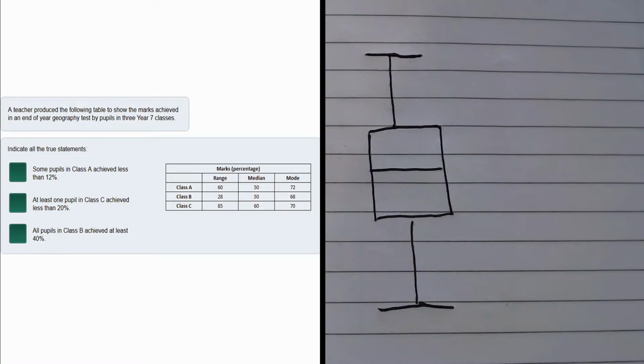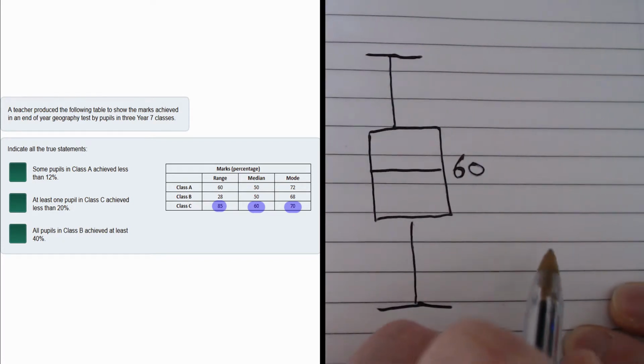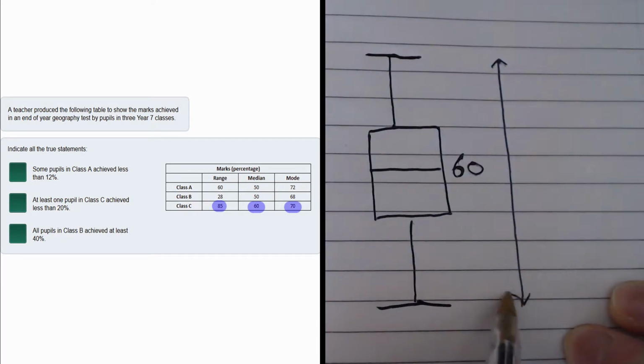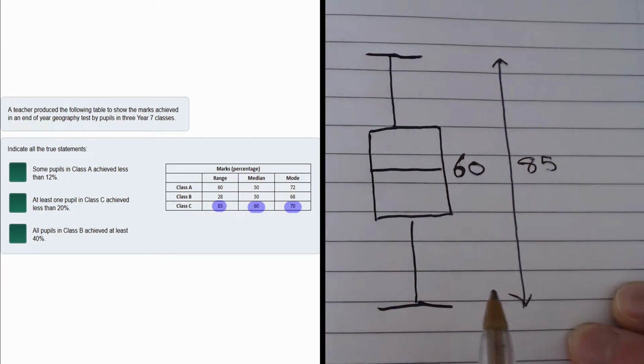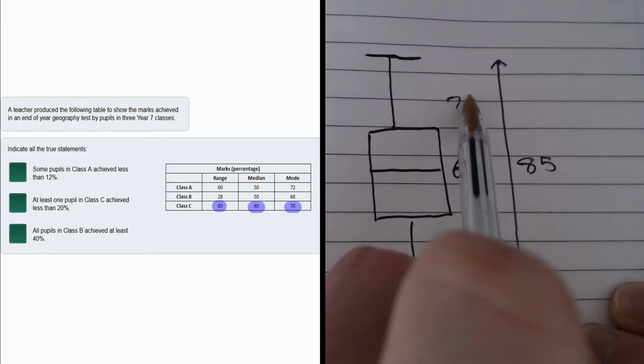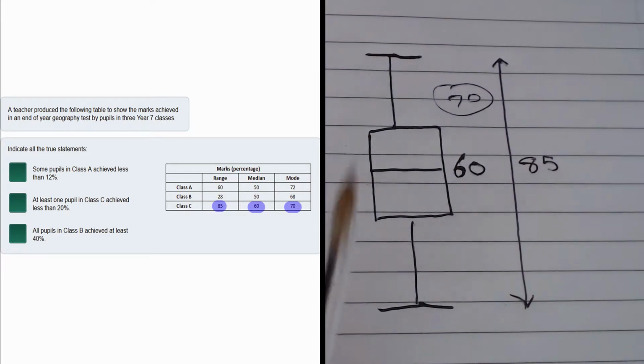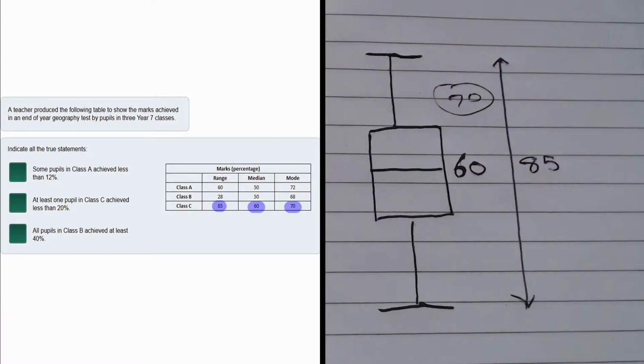Now let's have a look at the second statement. Well, the second statement claims that at least one pupil in Class C achieved less than 20%. Well, again, let's have a look at the statistics for Class C. So we can see here that the range is 85, the median is 60, and the mode is 70. So let's put these onto a generic box plot again. The median is 60, the range here is going to be 85, and the mode is 70, which is above the median somewhere. It's here somewhere, but we don't know exactly where it could be. It could be the highest mark, it could be the upper quartile, anywhere in between.